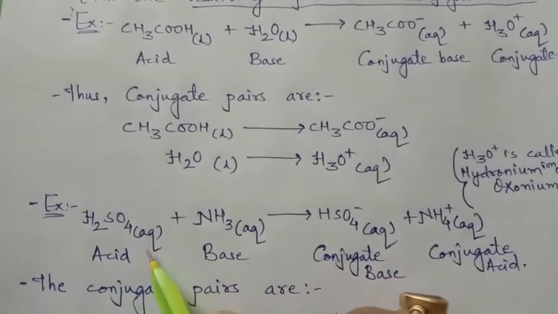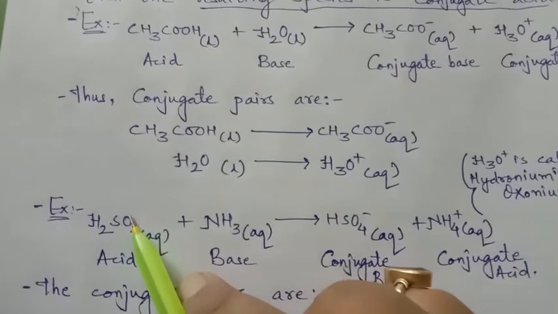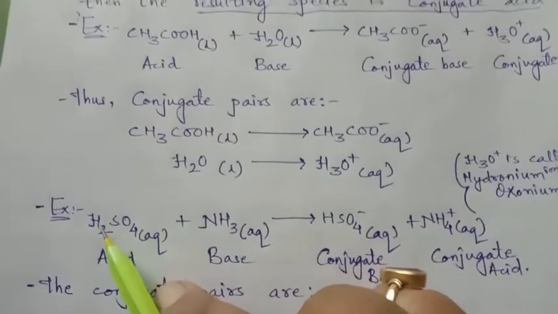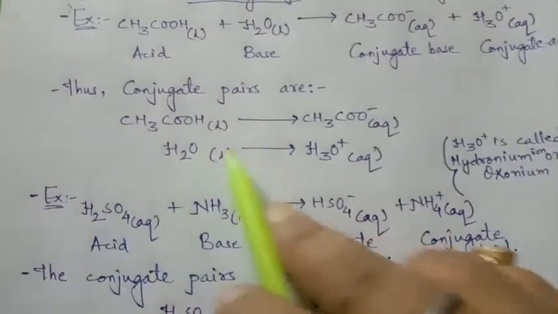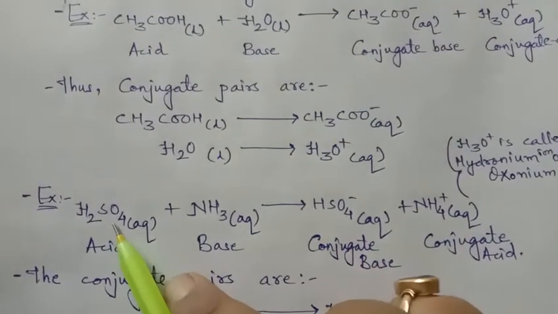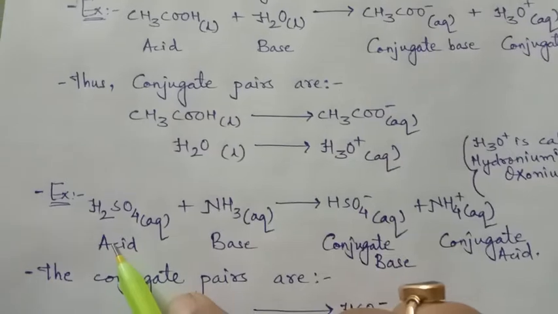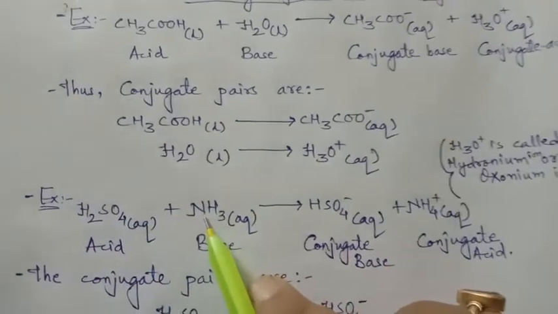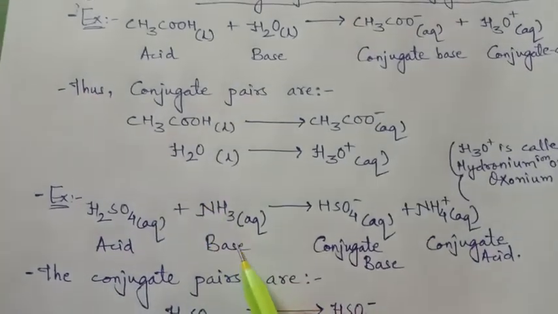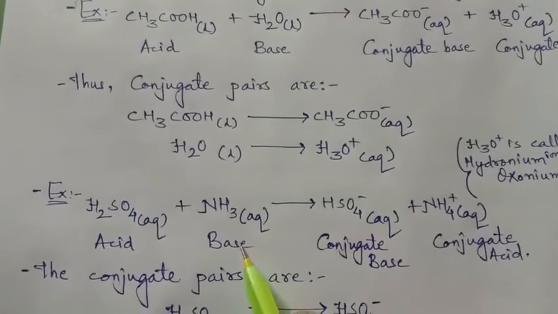So it is an acid. And according to Lowry-Bronsted, when H2SO4 donates H+, it is an acid. And NH3, ammonia, when it gains or accepts H+, is a base.